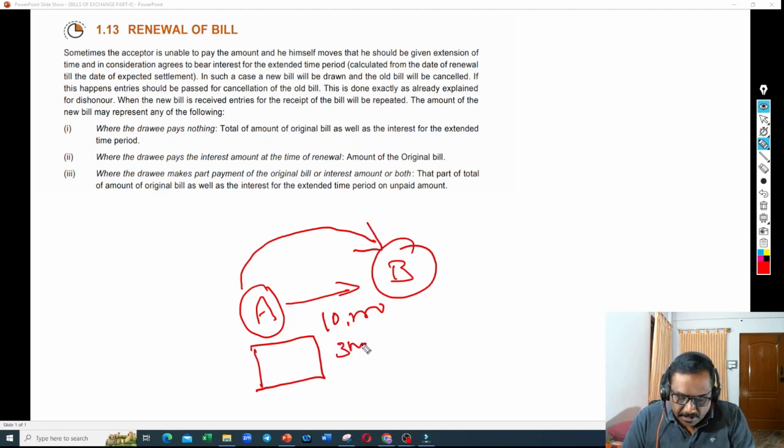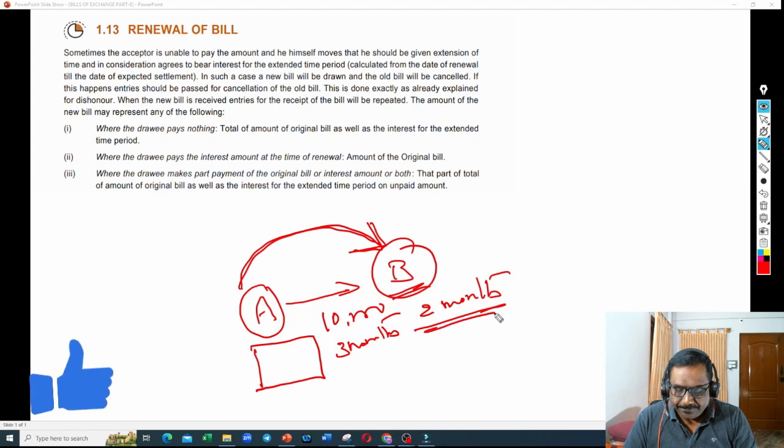Let us say the due date is 3 months. After 3 months, A goes to B and says, boss, can you please make the payment? Then B said, I'm sorry, Mr. A, I don't have money right now. If you could allow me to extend this bill for another 2 months, I'm ready to make the payment.